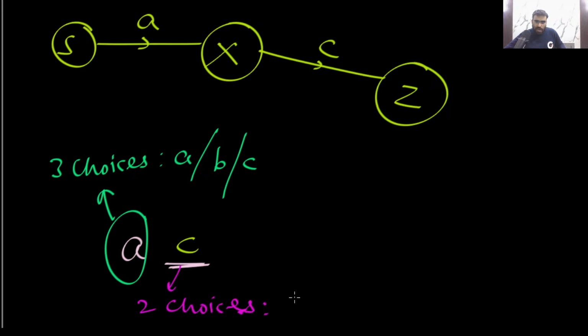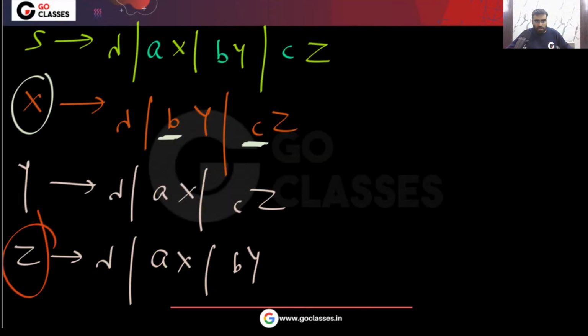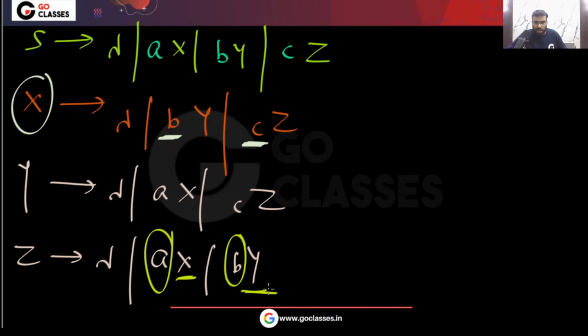What were those? Either you could have taken B or you could have taken C. Now if I take C, from Z, how many choices are there? Once I go to Z, how many choices do I have? I only have 2 choices. Either I can generate A or I can generate B. Then I will go to X or Y.